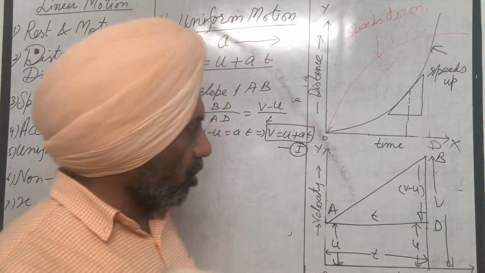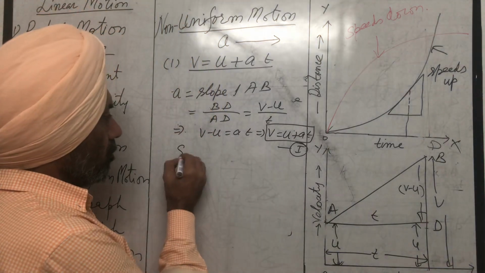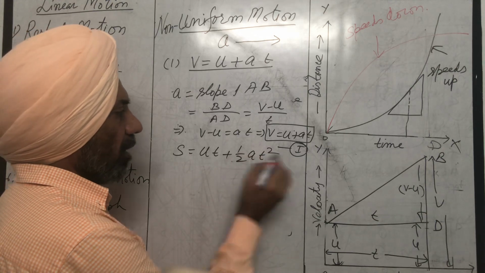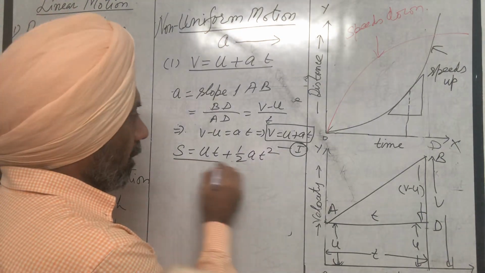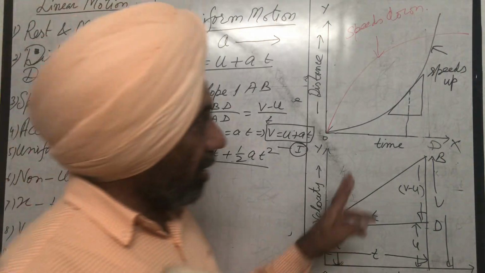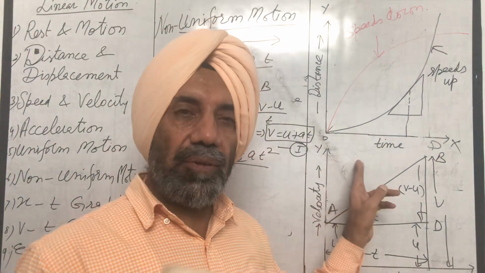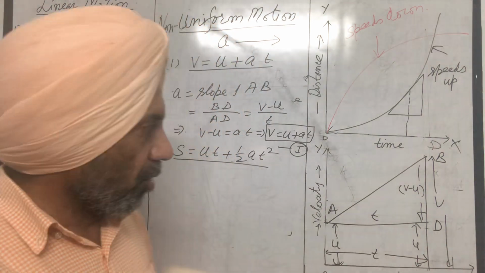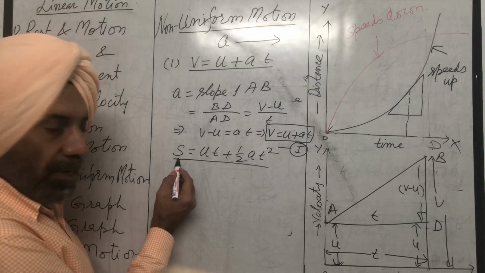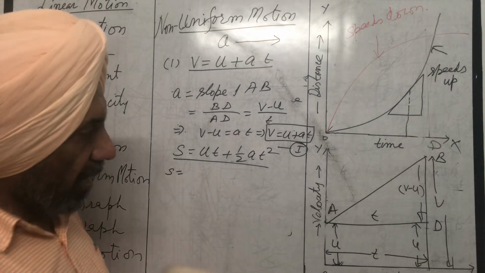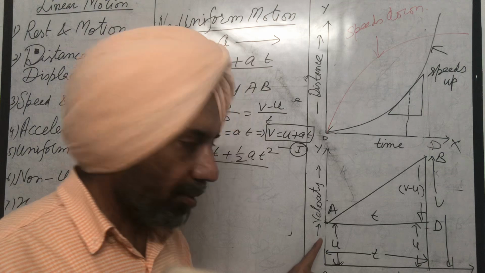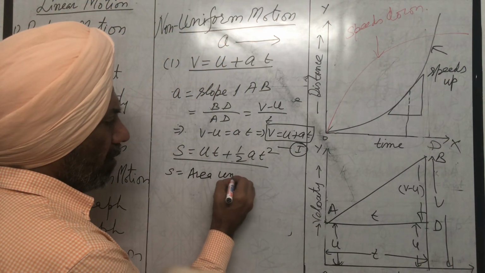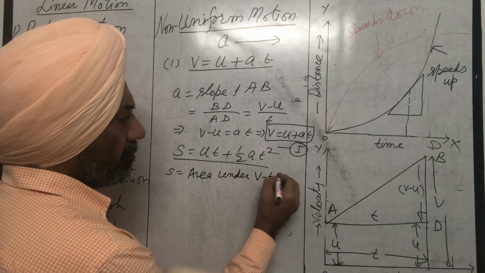To derive the second equation of motion, that is s is equal to ut plus half at square. We have already proved that the area under the velocity time graph is numerically equal to distance covered. So to find distance covered s, we can find the area under the v-t graph.